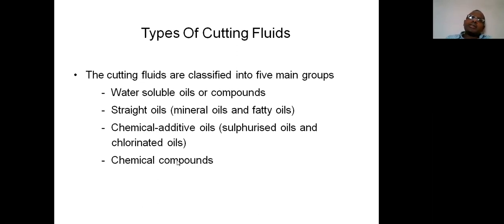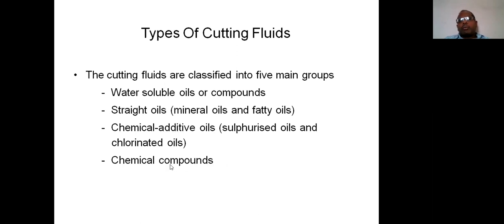That means if a particular chemical compound has a tendency to mix with water, then it is used to prepare water soluble oil, so that cost is reduced. Or if that particular chemical compound can't mix with water, then it is used to prepare chemical additive oils. So the conversion of these chemical compounds either into water soluble oils or into chemical additive oils leads to some cost reduction. That is the advantage of these chemical compounds.